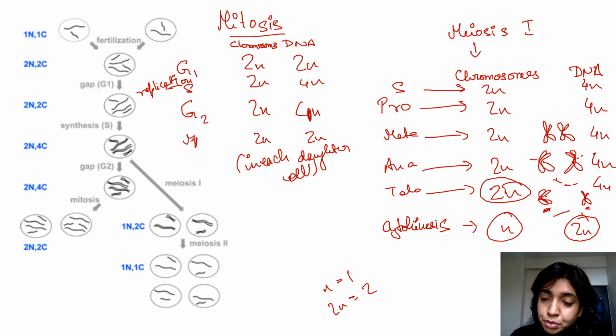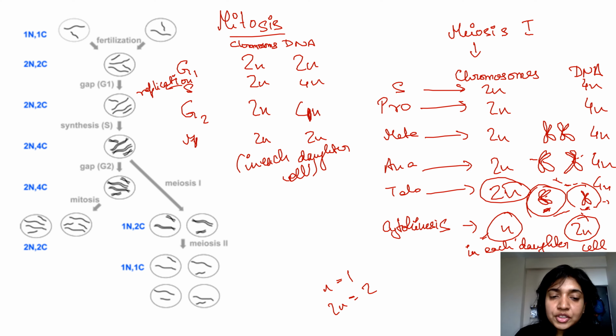Now, when the chromosomes are separated, one pair of chromatids goes to this side, but it's one chromosome, right? And the other chromosome goes to this cell. So each daughter cell now would have n number of chromosomes. So this is the situation in each daughter cell. This was the part about your meiosis 1.